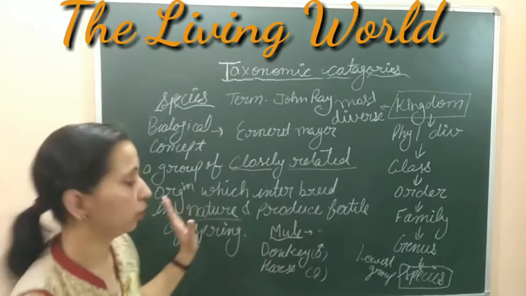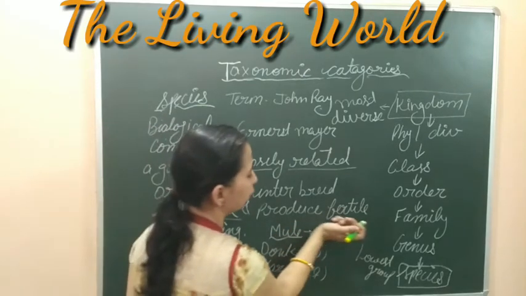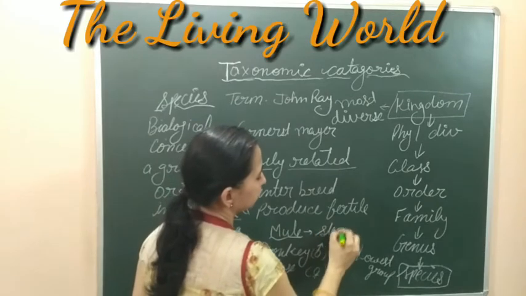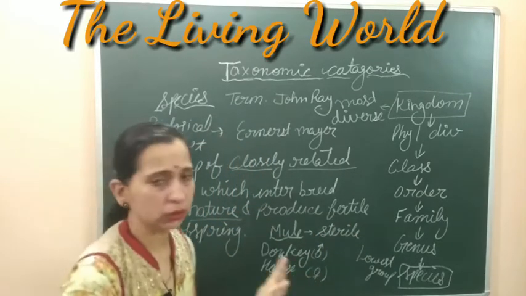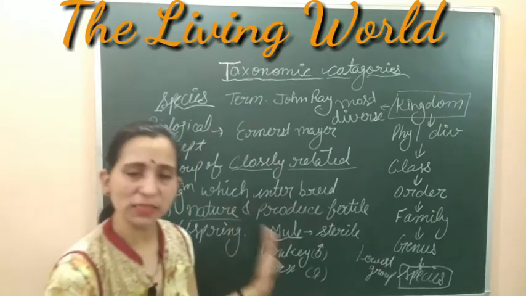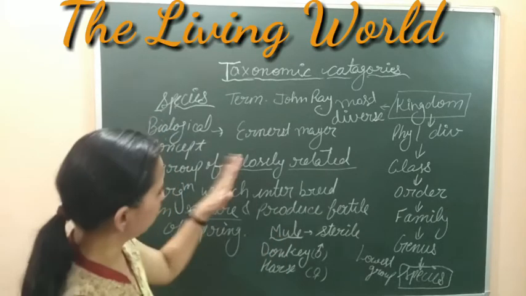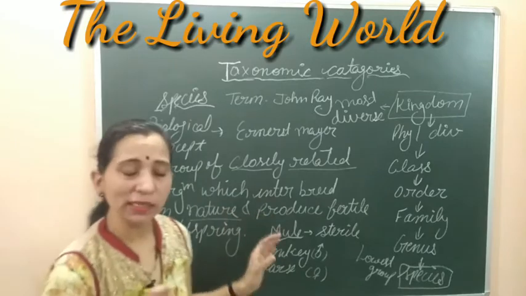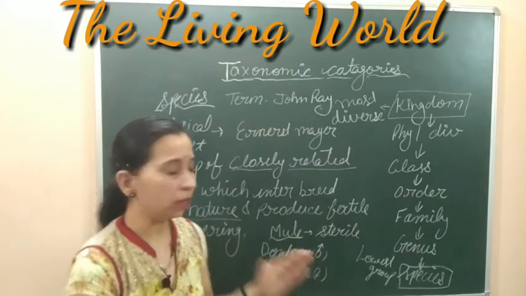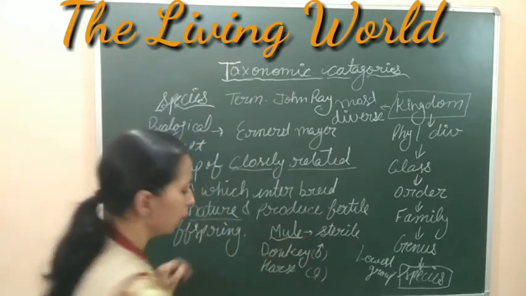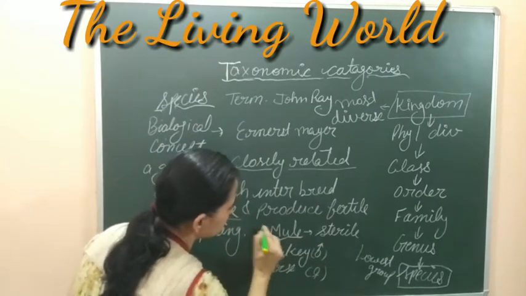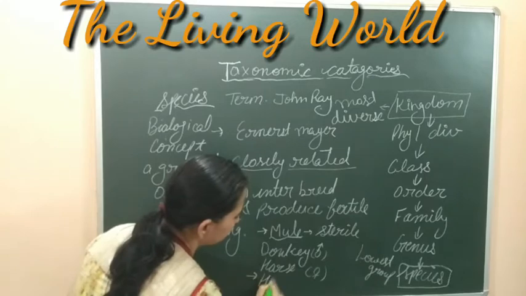It does not fulfill this criteria. It is not fertile. They are sterile. They are not able to reproduce further. So this is an exception to this condition, and the mule is an interspecific hybrid. In the same way, one more exception is there. That is the Guinea. This is the first exception, and one more we can include.